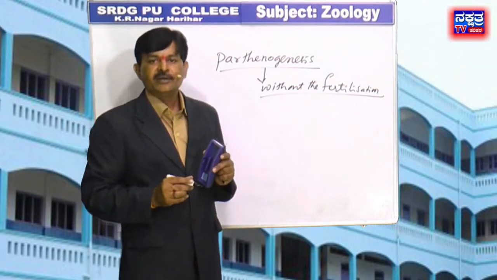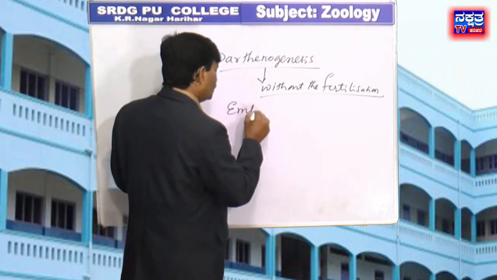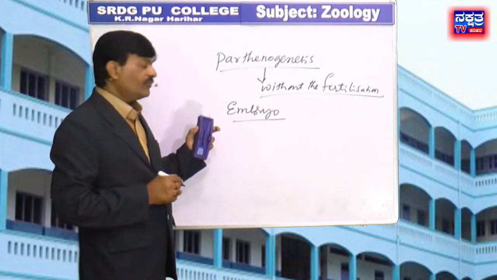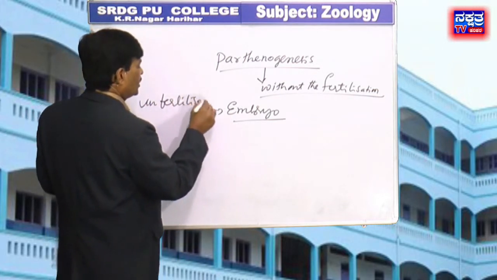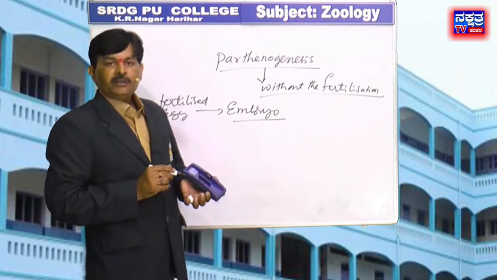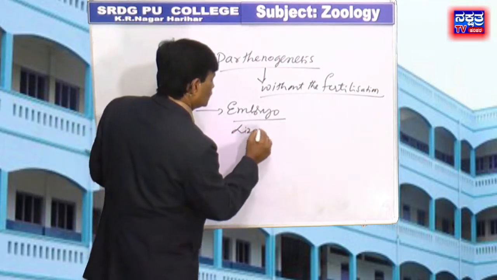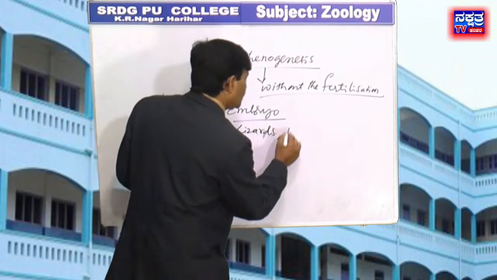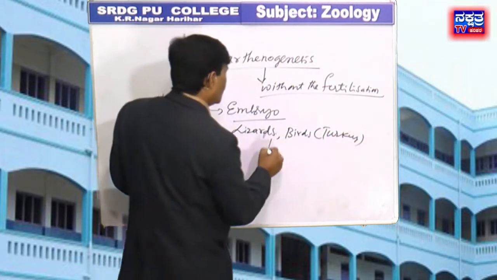In animals, parthenogenesis means development of an embryo from an unfertilized egg. For example, in some lizards, then birds like turkey, then honeybees.